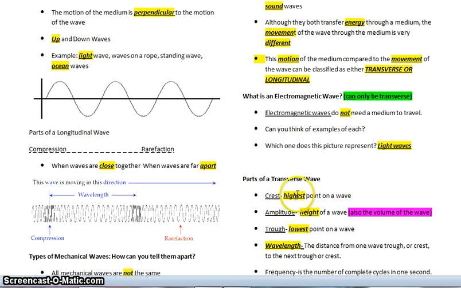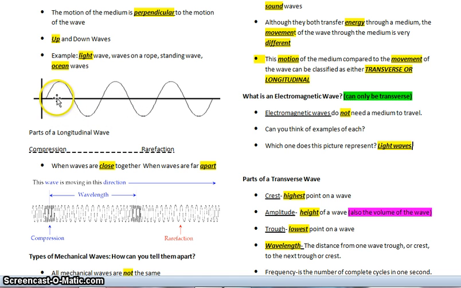Now the parts of a transverse wave, which this is an example of right here. The crest will be the highest point on the wave, which would be up here. The trough will be the lowest point of the wave, which would be down here. The amplitude is the height of the wave, and it's also known as the volume of the wave. And the amplitude could be measured two different ways.